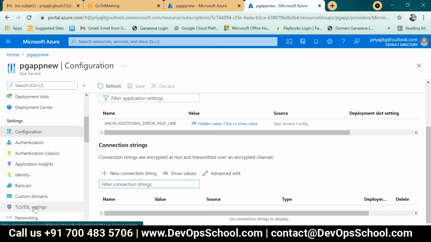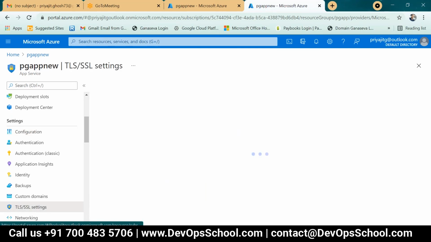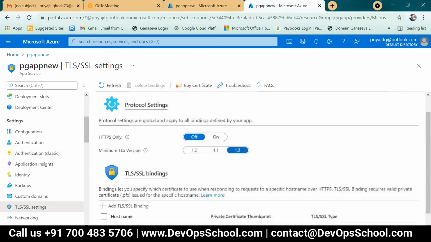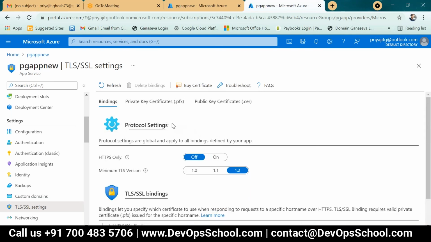The main part is this portion, TLS and SSL. Here we have to upload the private keys or the public key. Mainly we have to use our organization public key to upload these particular certificates.